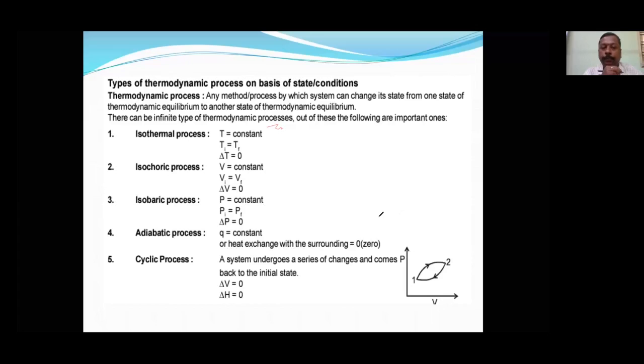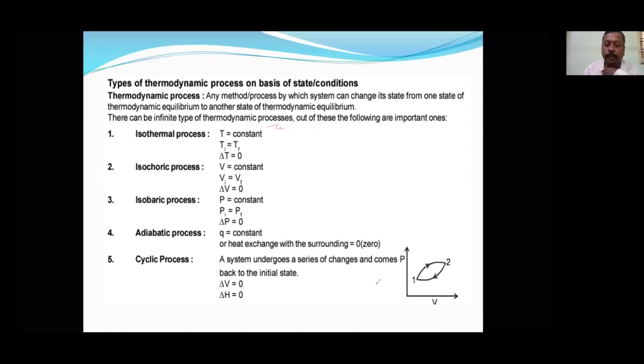Adiabatic process, heat change is 0, therefore Q is constant, or heat given to the surrounding from the system is equal to 0. Next, cyclic process, which undergoes a series of changes, but there won't be any change in the initial and final state. The final state will be exactly equal to the initial state. So this is about the types of thermodynamic process.